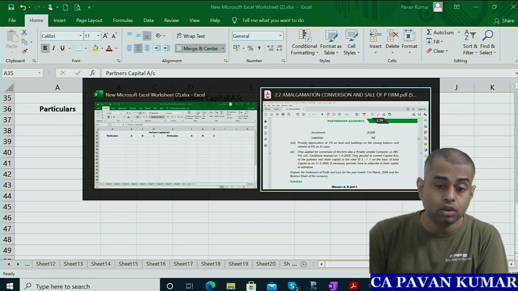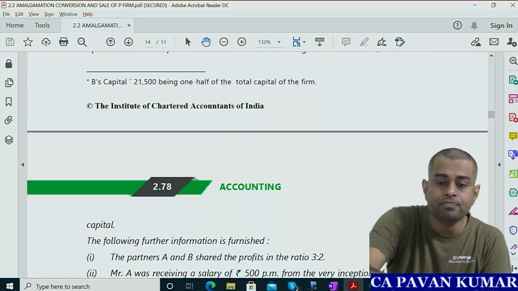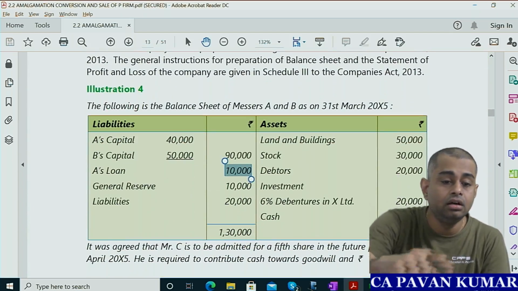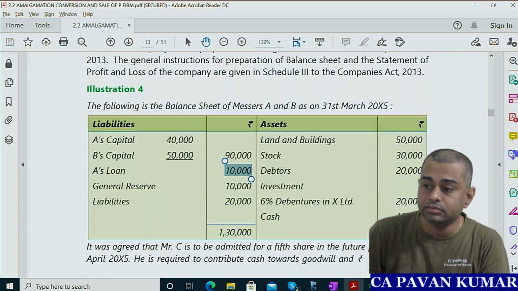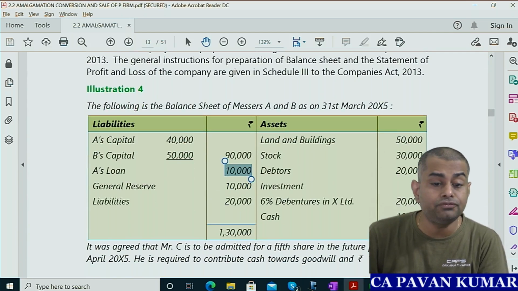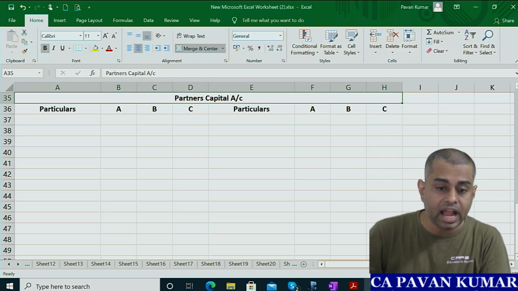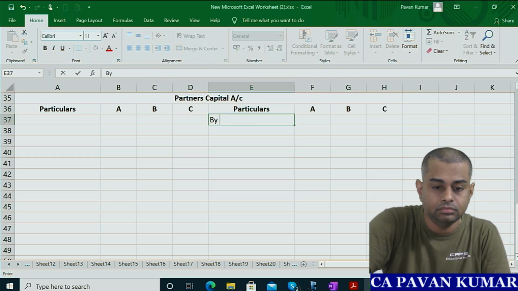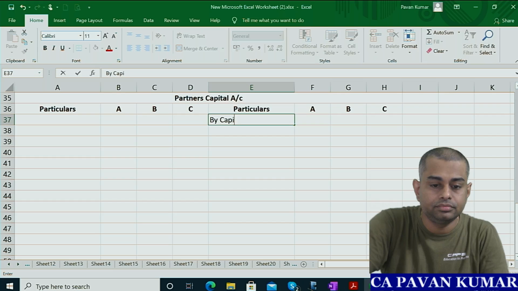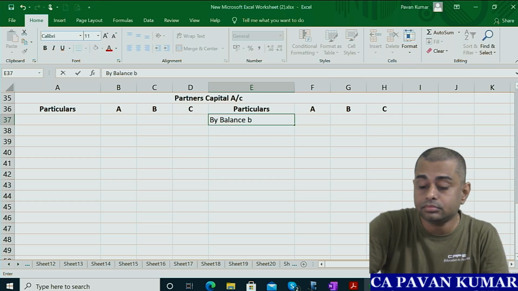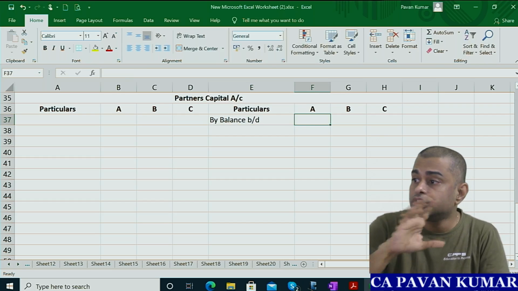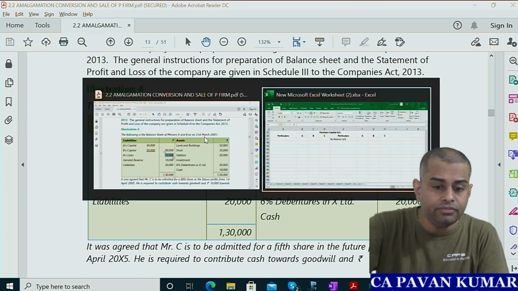Okay. So go back to the problem. First take opening capitals. A's opening capital how much? 40,000. B's opening capital 50,000. So we'll write by balance brought down. Okay. So here it is 40,000, 50,000.